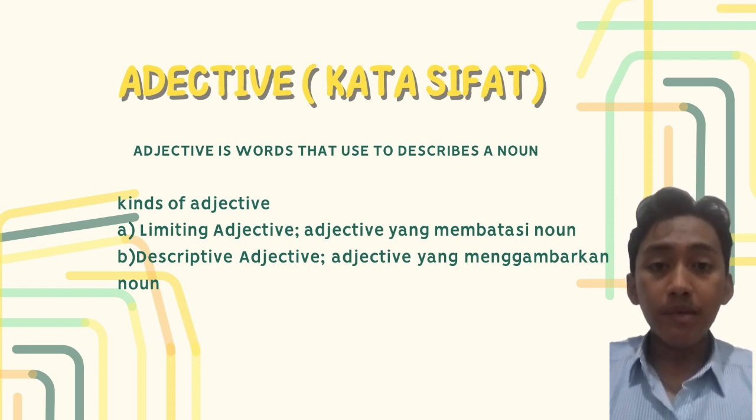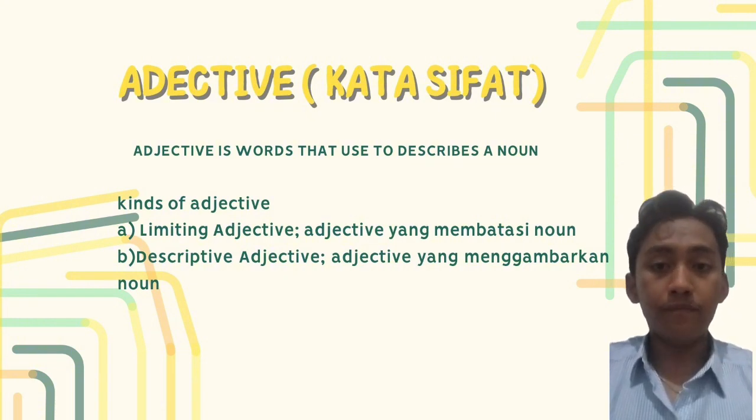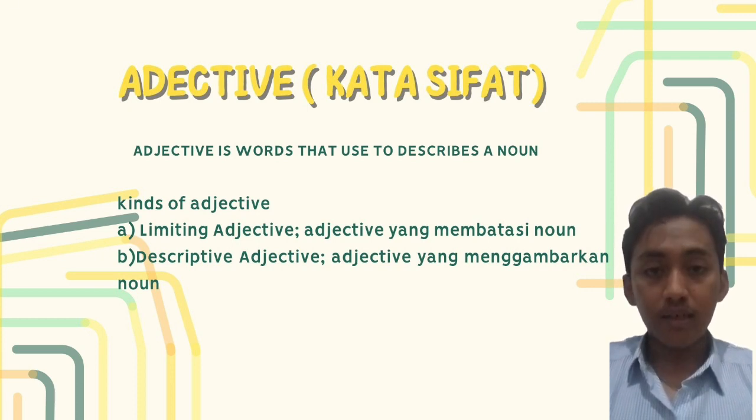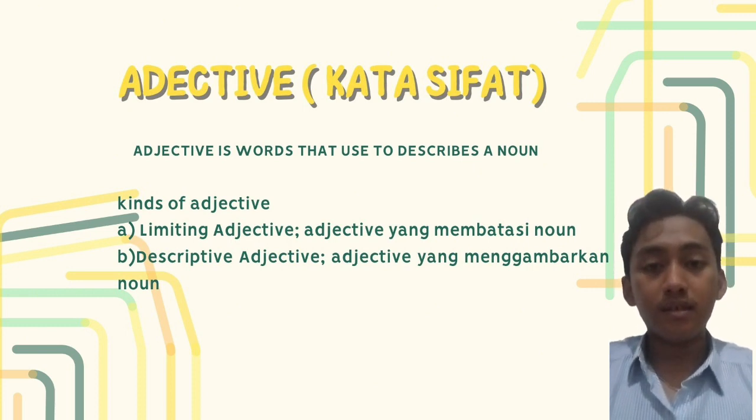The first type is limiting adjective, or in Indonesian adjective yang membatasi noun. In limiting adjective, there are four types. The first type is article. The example of article is the, a, an. The second type is demonstrative.